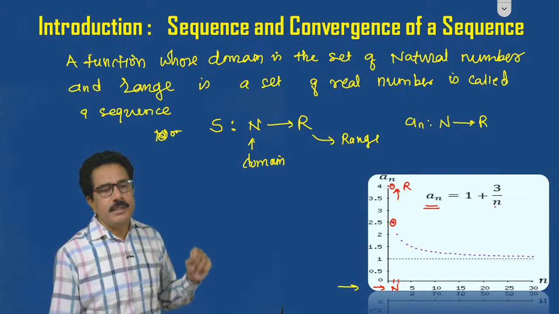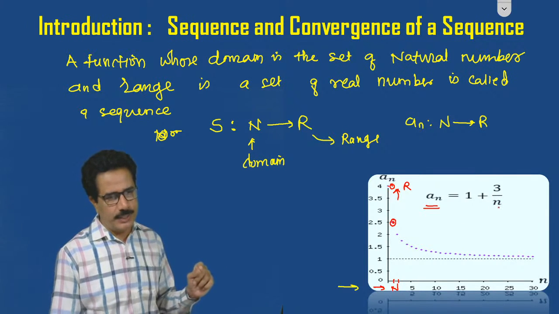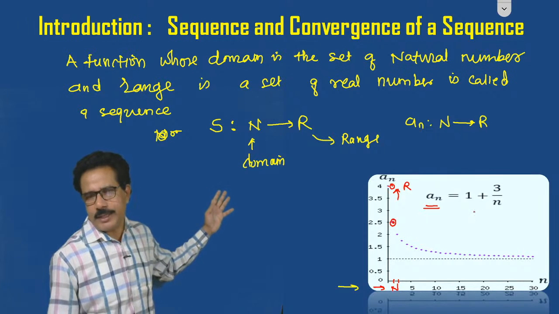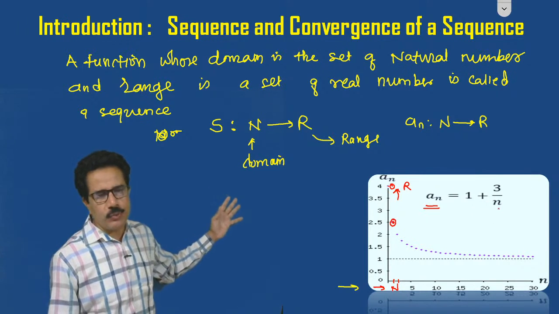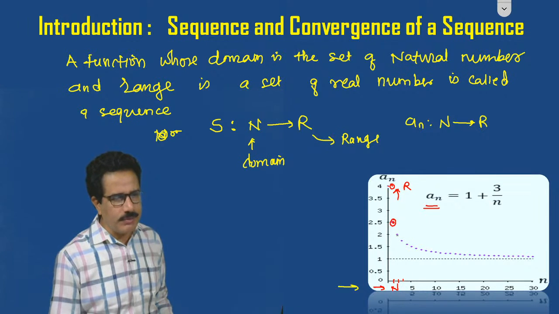अगर हम 3 रखते हैं, if we put n is equals to 3, then 3 by 3 means 1, okay, then we get 1 plus 1 means 2. जर 3 असेल तर त्याची व्हॅल्यू असते 2. And in this way we get a continuous point of that sequence and it goes nearer and nearer to.